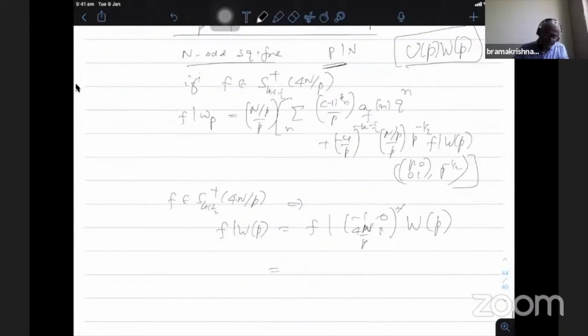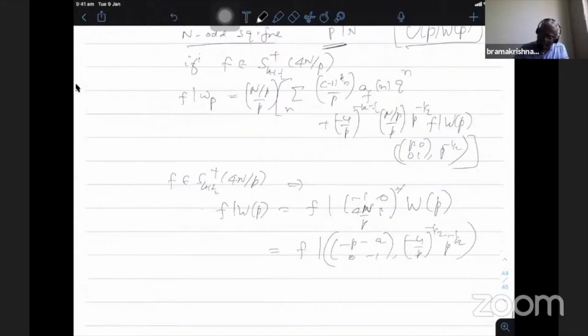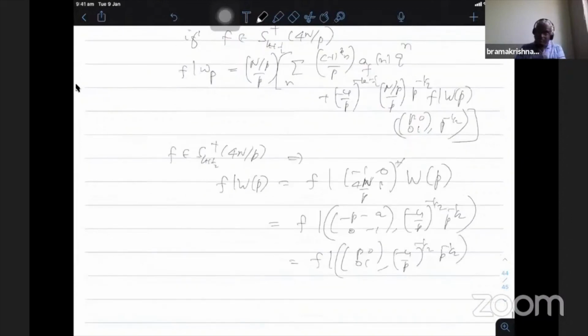So f bar minus p a 0 minus 1 minus 4 by p power minus half p power minus half. So this is exactly f bar p001 minus 4 by p power minus half p power minus half. This minus 4 by p is coming because of the change of the character.